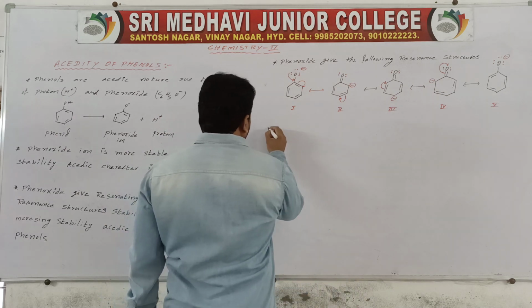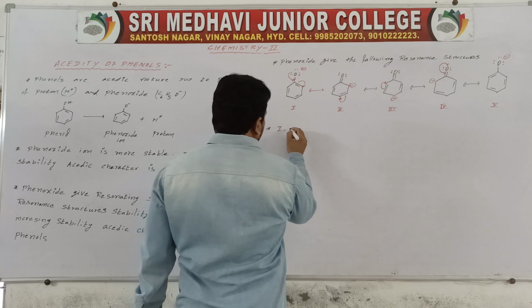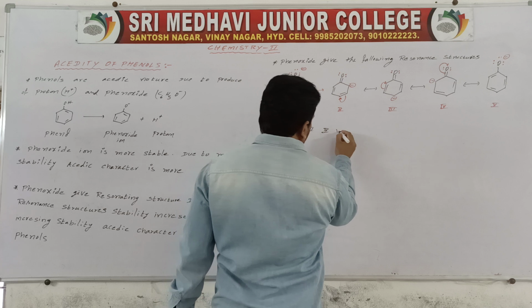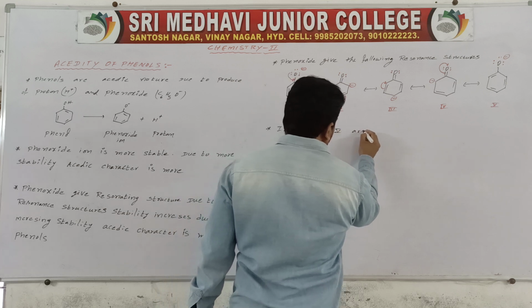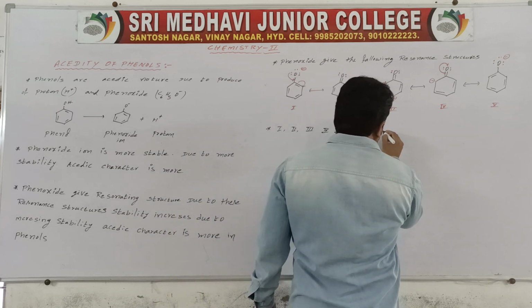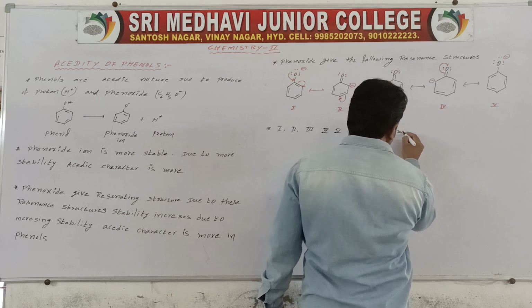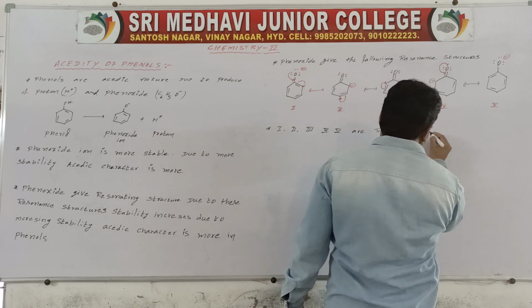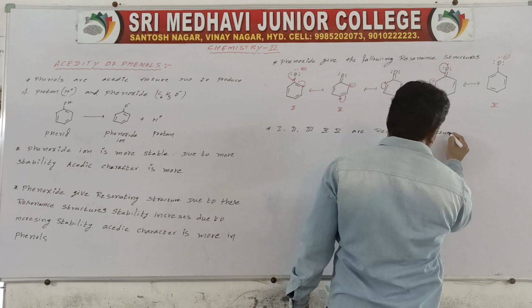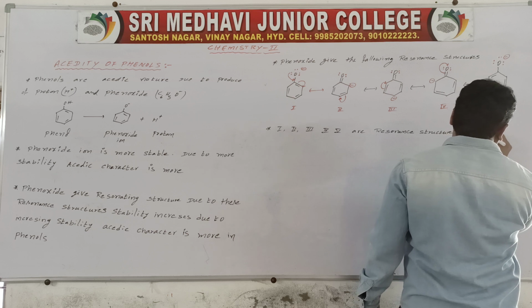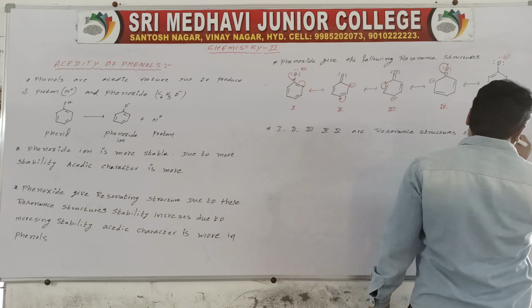So here 1, 2, 3, 4 and 5 are resonance structures of phenoxide.